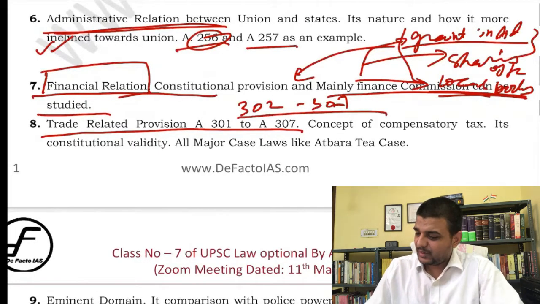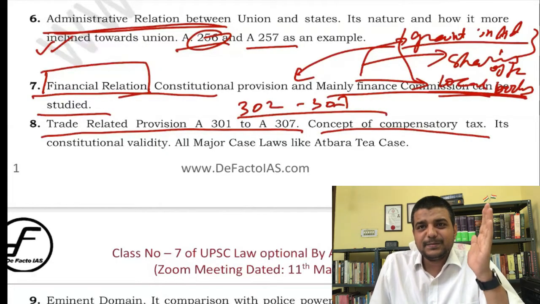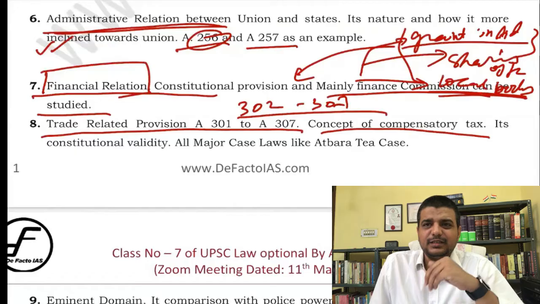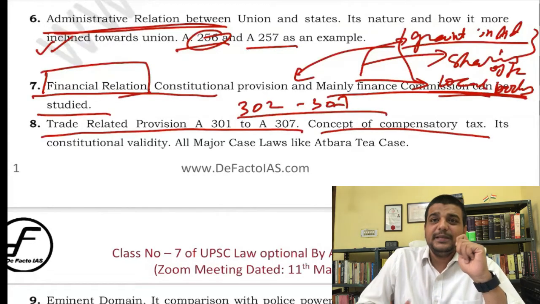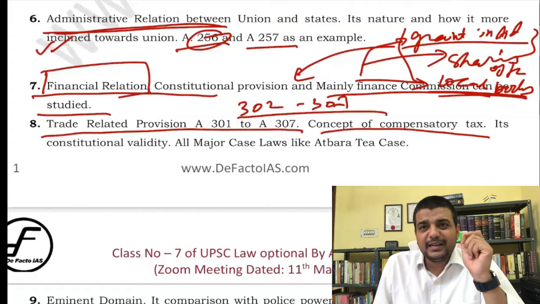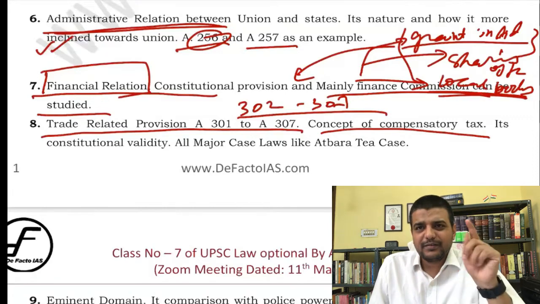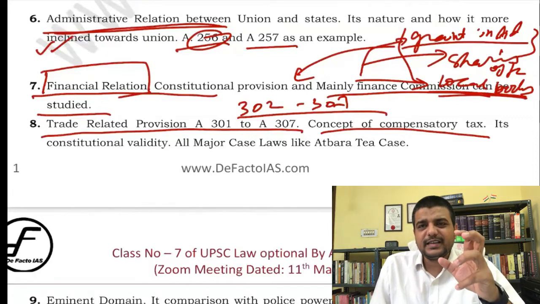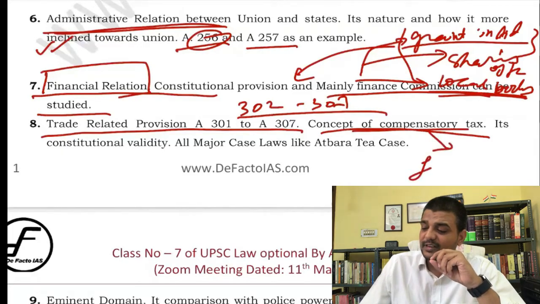And a very recent argument in relation to compensatory tax. Normal tax has passed the muster, that tax is in no way a barrier. But when an extra tax, a compensatory tax, is imposed, does it mean that will amount to a barrier and a violation of Article 301? The court has held that no, after the Automobile Transport and Jindal case, a compensatory tax cannot be said to be a barrier if in lieu of that tax the state is providing you some facility.